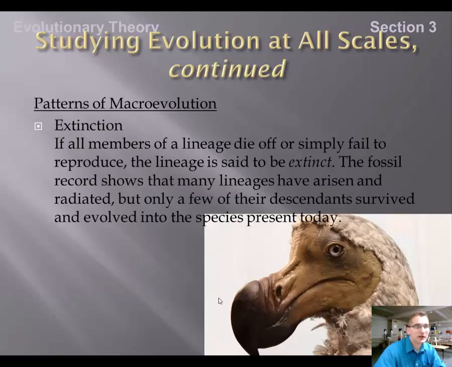Extinction plays into this as well. If all of the members of a lineage die, or simply fail to reproduce, the lineage is said to be extinct. So the fossil record shows many different organisms that have become extinct. Only a few of their descendants survived, and this macroevolution theory states that they may have changed into present-day species. We cannot prove that. We can only speculate.